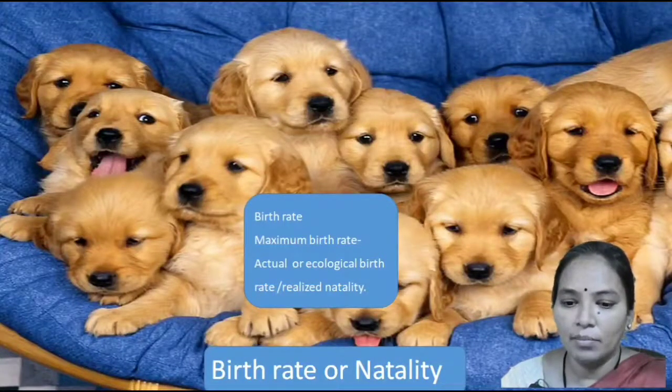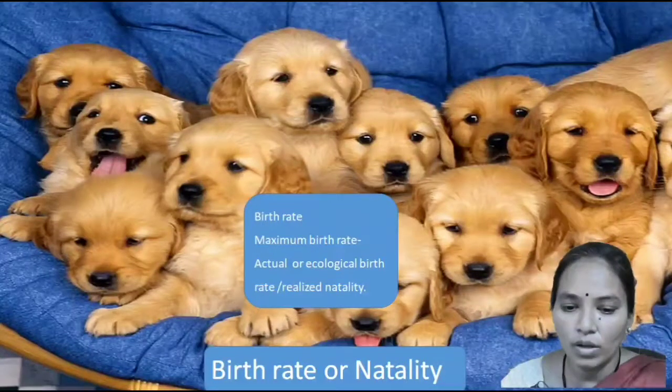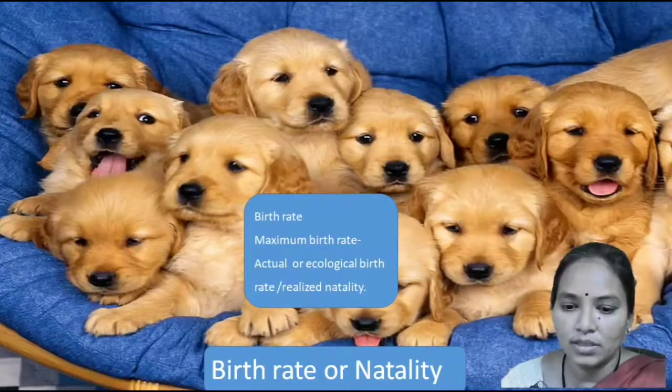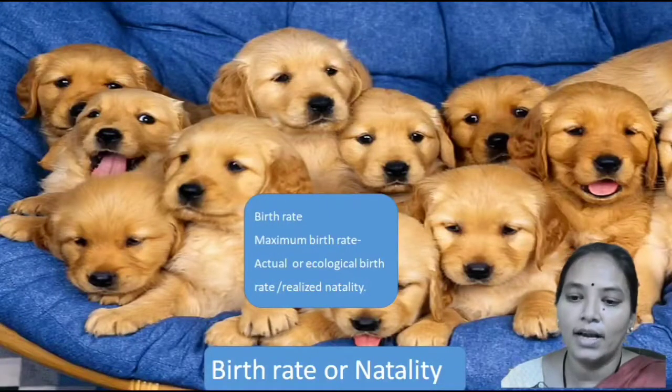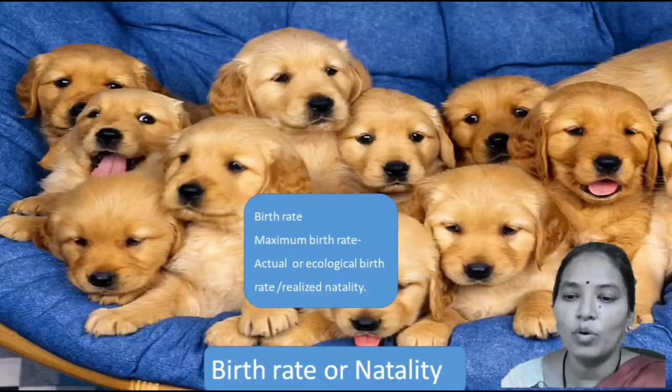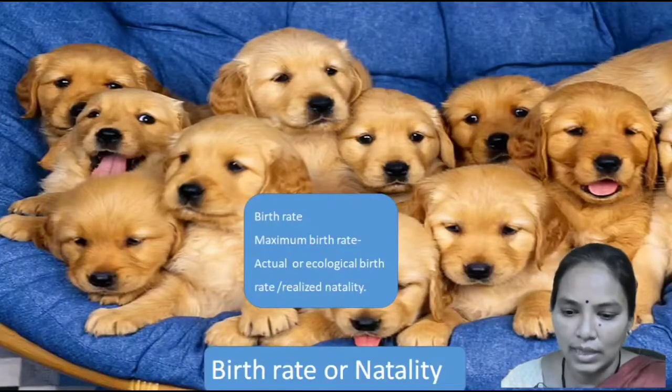Here we can see that the maximum birth rate almost remains constant for a given population. Now let's see the actual or ecological birth rate, which is also called the realized natality. This is considerably less than the maximum birth rate.